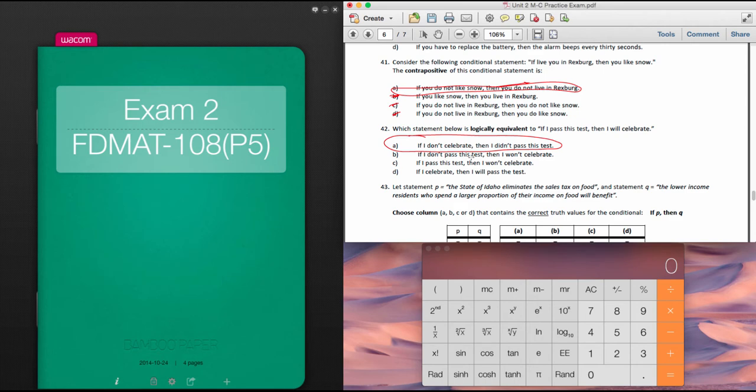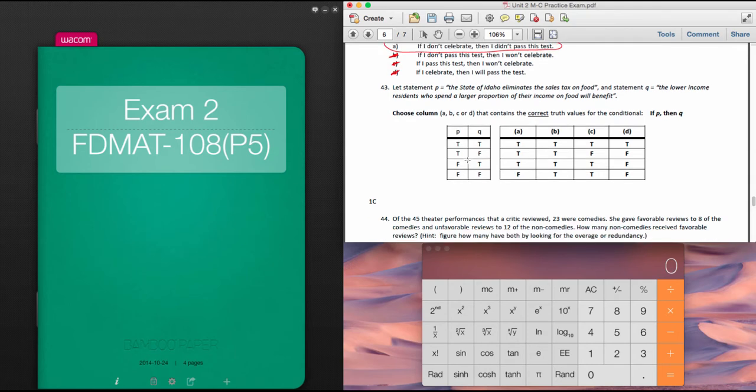If I don't pass the test, then I won't celebrate. Inverses aren't logically equivalent, so I can't do that one. If I pass this test, then I won't celebrate. Well, obviously that's not, because you can't negate something in one proposition or the other and still have it be logically equivalent. If I celebrate, then I will pass the test. Converses are not logically equivalent, and that's something we constantly remember. You can't just take a converse and say that's logically equivalent. So A is my correct answer on that one.